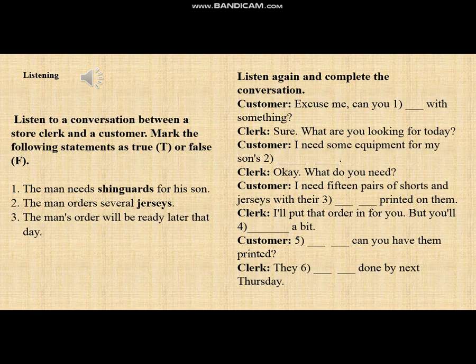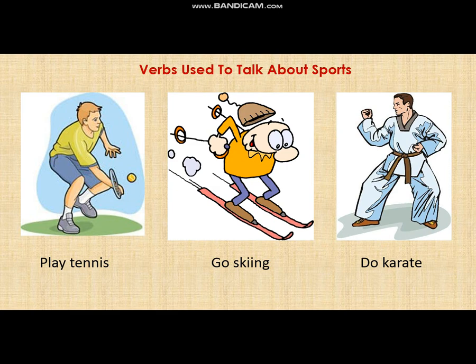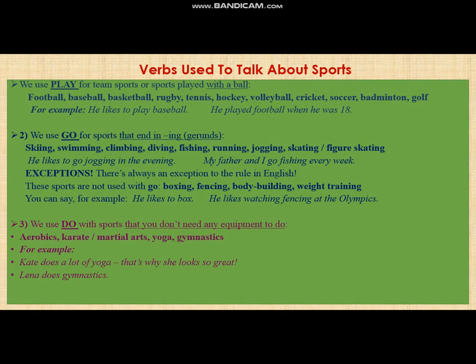Okay, if you have done this task, do the next. Now, let's learn the collocations with the verbs play, go and do. Play tennis, go skiing, do karate. We use play for team sports or sports played with a ball: football, baseball, basketball, rugby, tennis, hockey, volleyball, cricket, soccer, badminton, golf. For example, he likes to play baseball. He played football when he was 18.